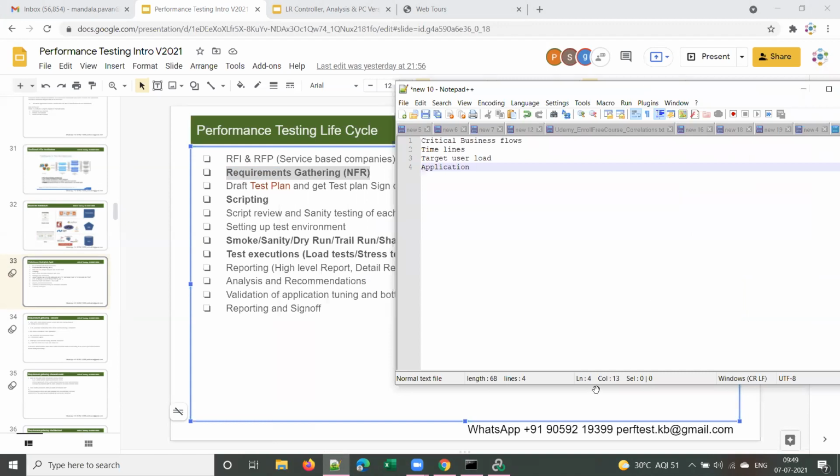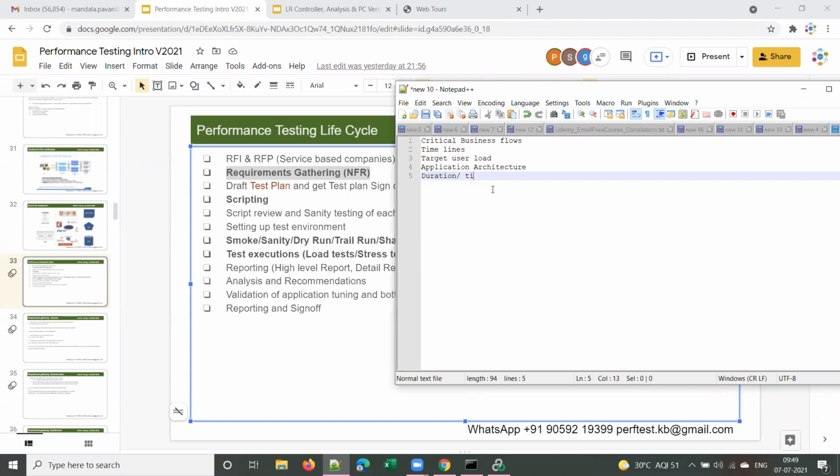Srilekha? Is it Srilekha? Duration. Sorry, duration, the time taken. I am asking who is that? Sravanti, right? Yeah, Shravanti. So application architecture. What is the application architecture? Right. And timelines or duration, meaning when should we start testing, and by what time we should complete testing. Right. What are the timelines?